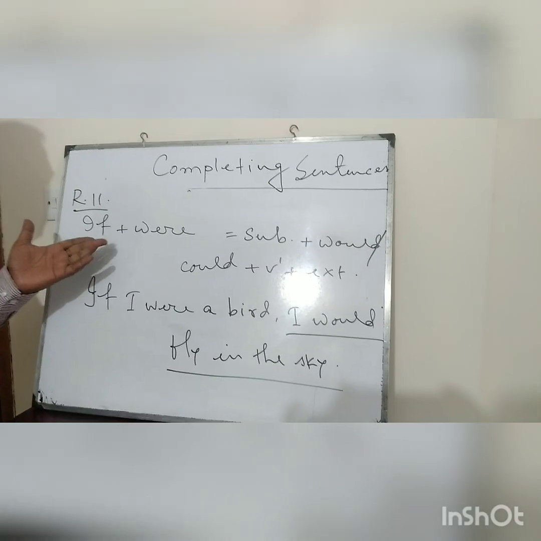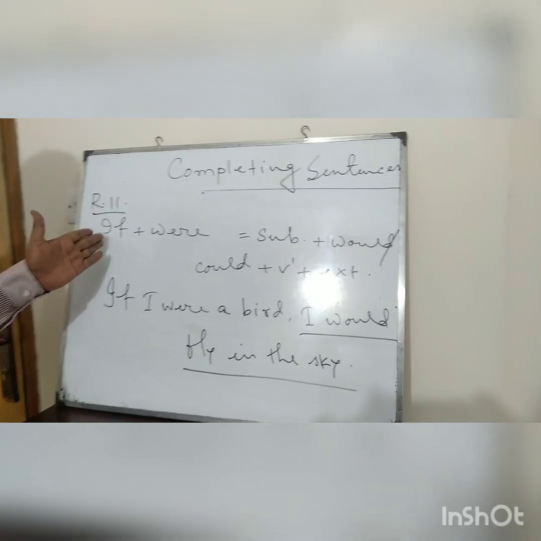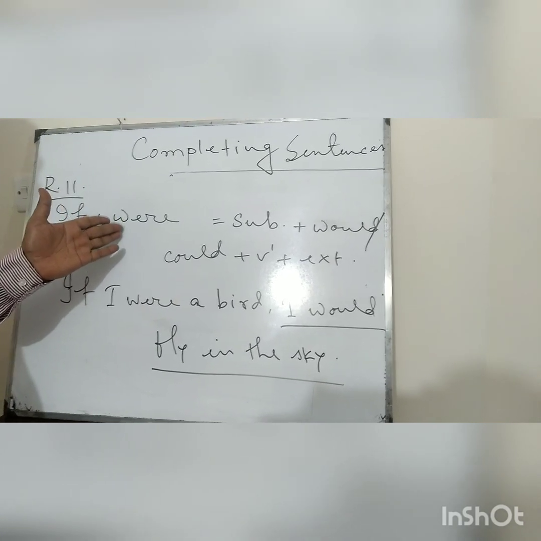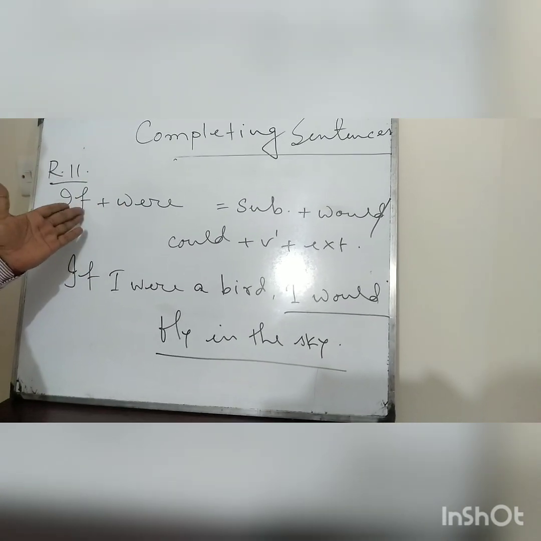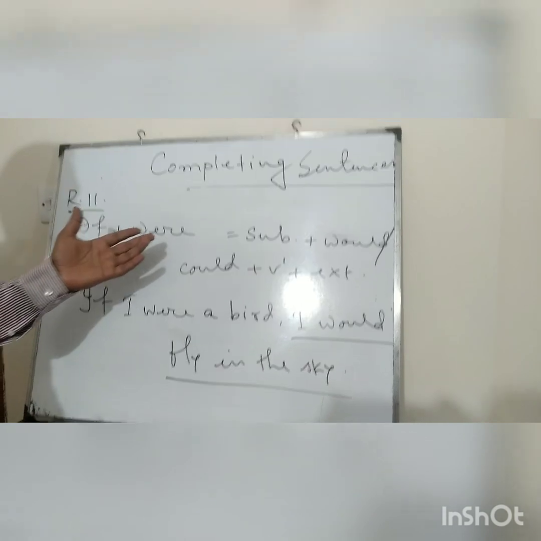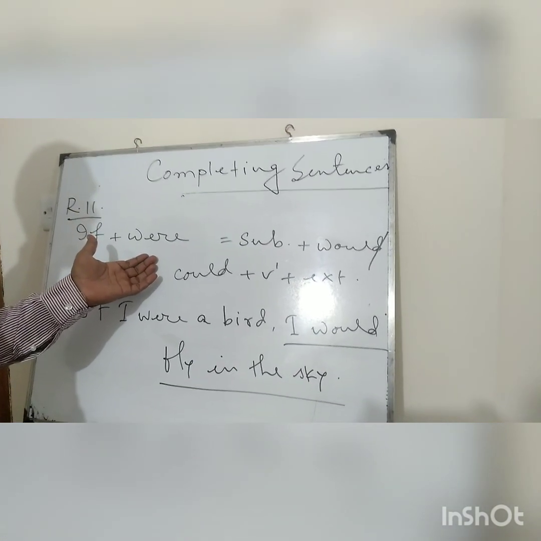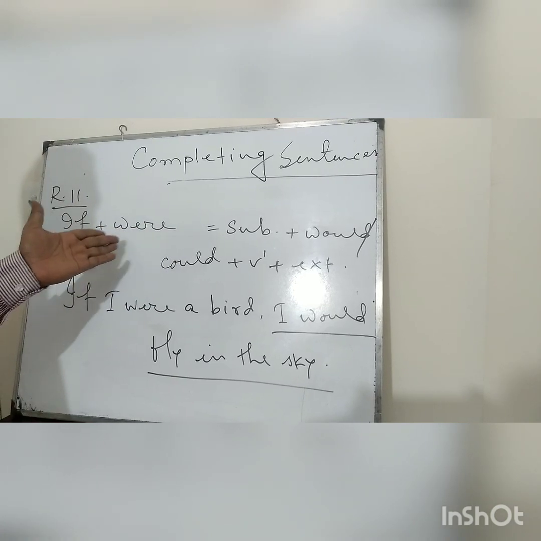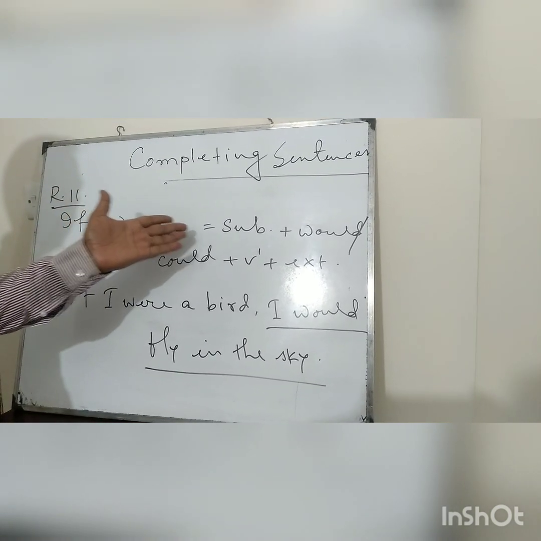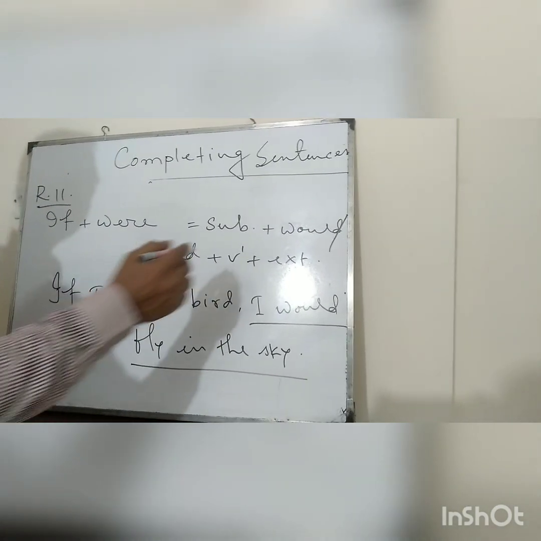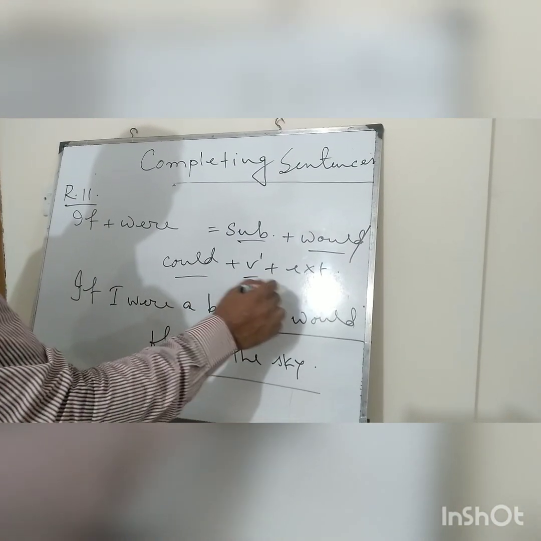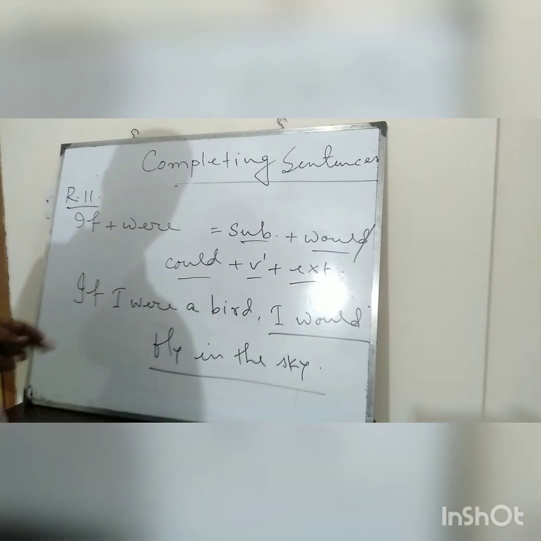Rule number 11, you are seeing that if plus were. If any sentence has were with the if, then the sentence expresses an unreal imagination. And if the sentence expresses unreal imagination, then you have to use subject plus would or could plus V1, that means verb 1 plus extension.